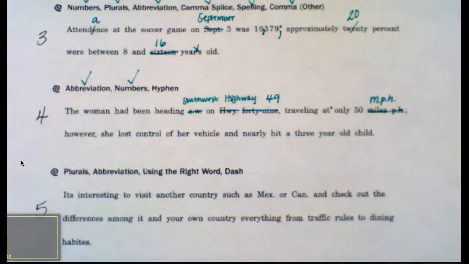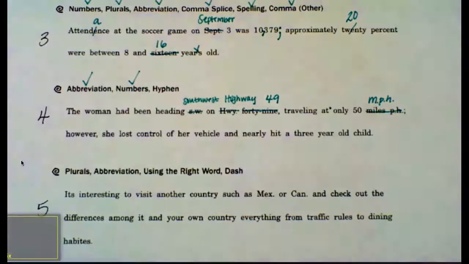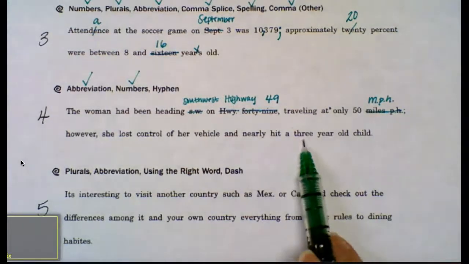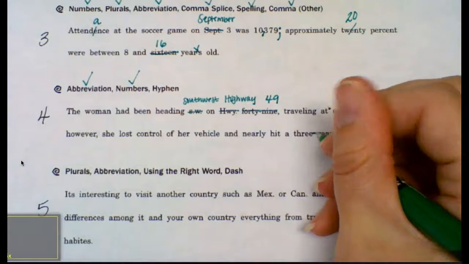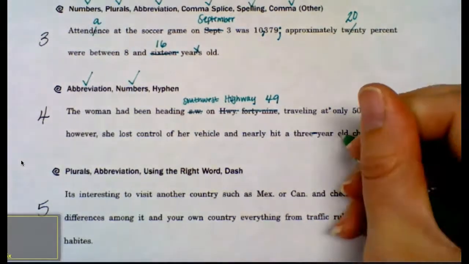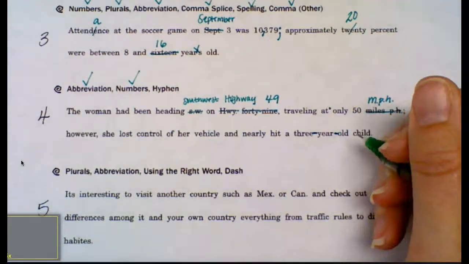And lastly, I need to add hyphens in this word, 3-year-old child. So I should have a hyphen between 3 and year, and a hyphen between year and old. And now sentence 4 has been corrected.